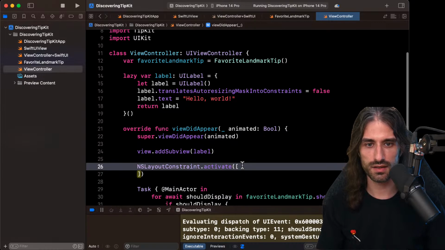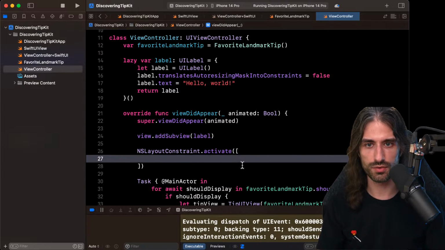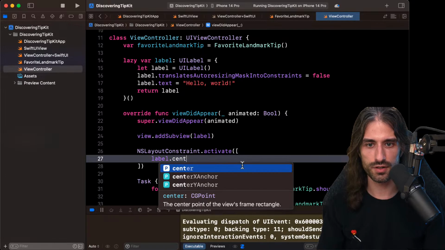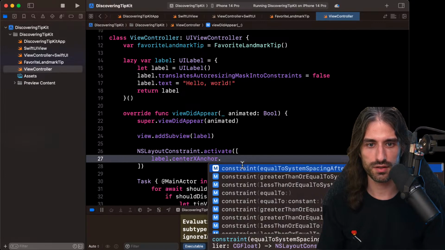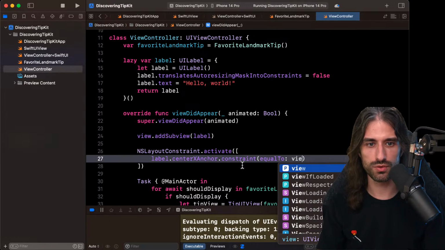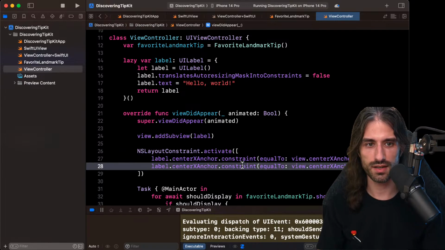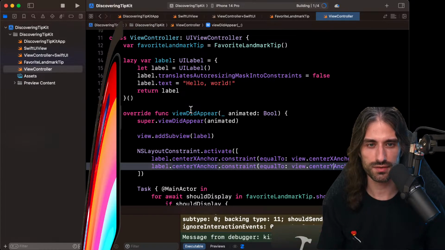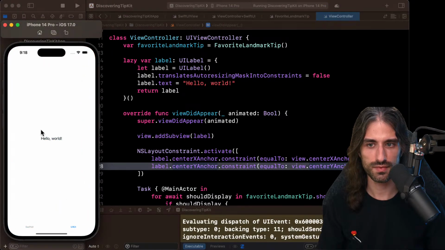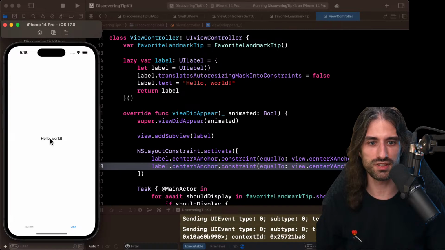And so here, you know what, I will just go with something simple. Label.centerXAnchor.constraint equal to view.centerXAnchor, and then do the same thing for center Y. Let's see, will this work? Okay, perfect. So now we can add the tip view, the tip UI view, as a subview maybe of... I would like it to point to this hello world actually.